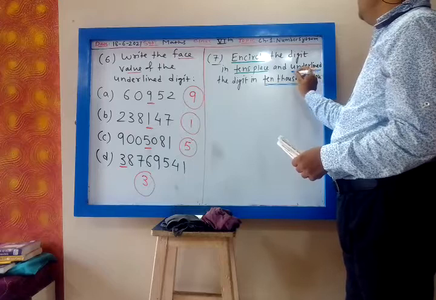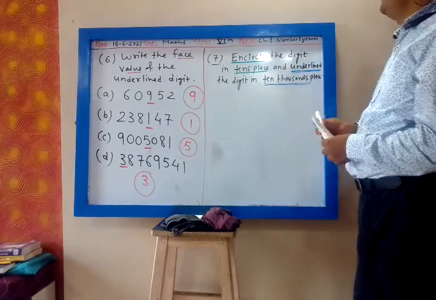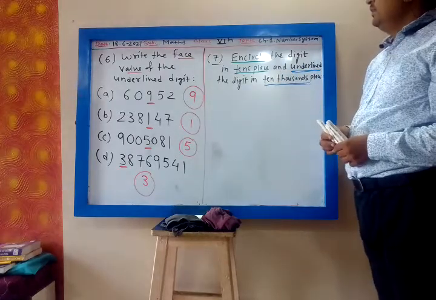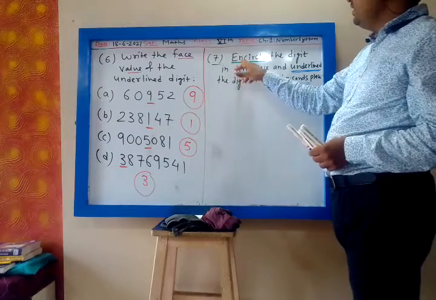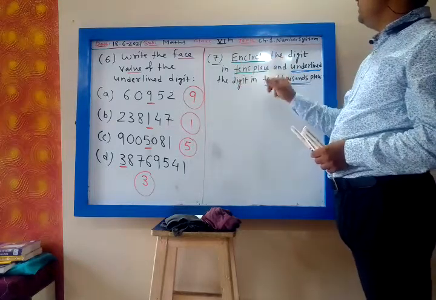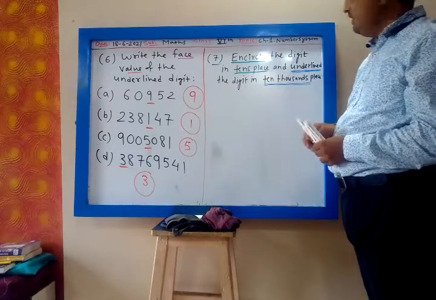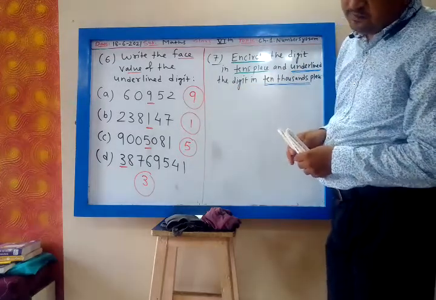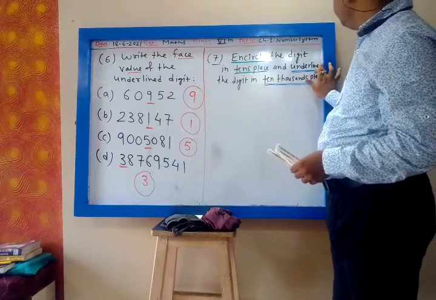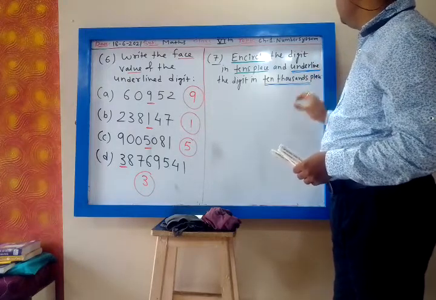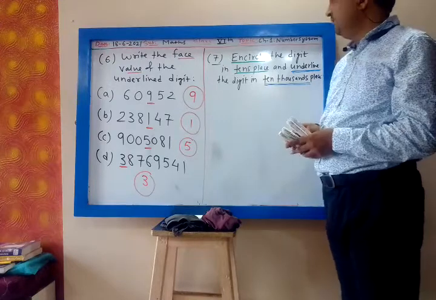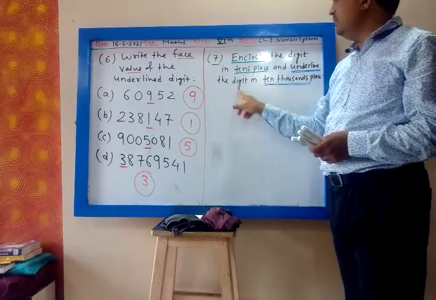I am repeating the question. Encircle the digit in tens place and underline the digit in 10,000 place. So two things: you have to make a circle around the tens digit.